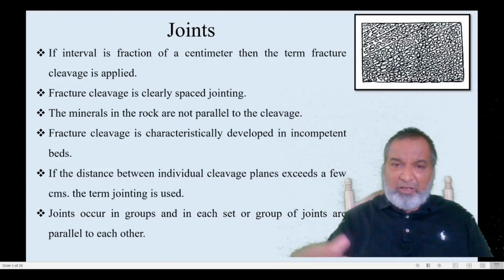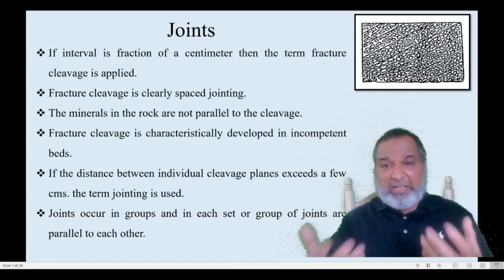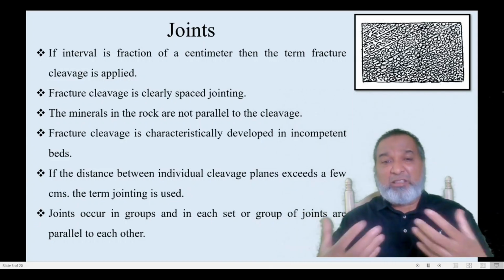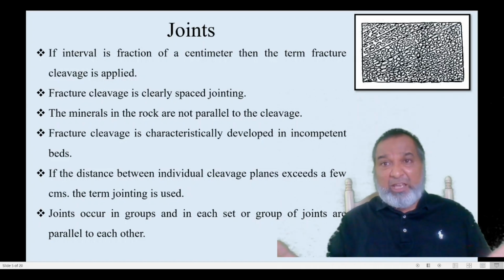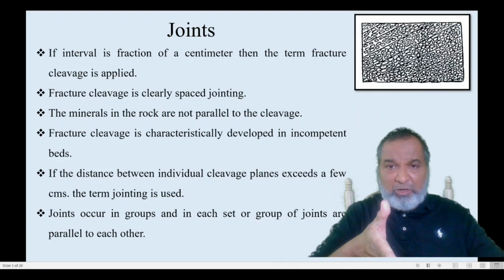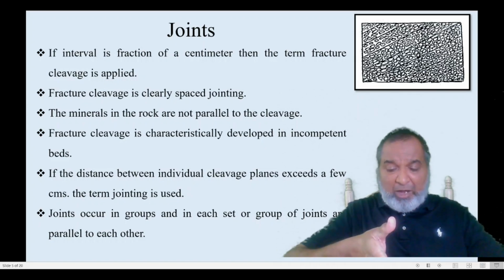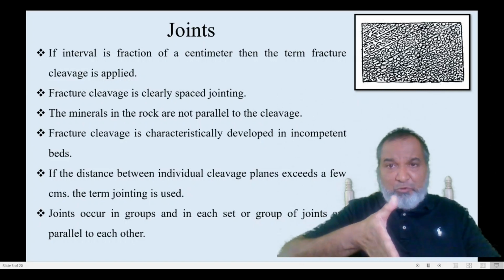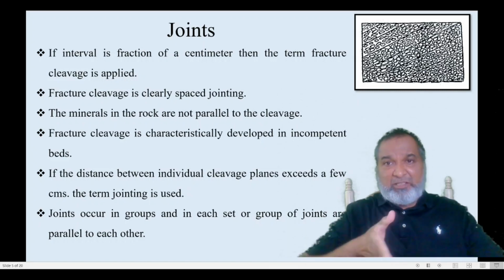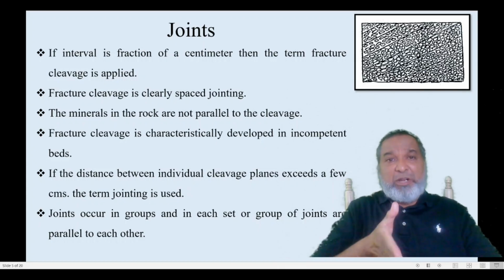Joints will occur in sets: one set, two sets, three sets, like what we see in calcite. One plane goes from the front to the back of the observer. This is your one set of cleavage, a set of parallel lines in this particular direction.